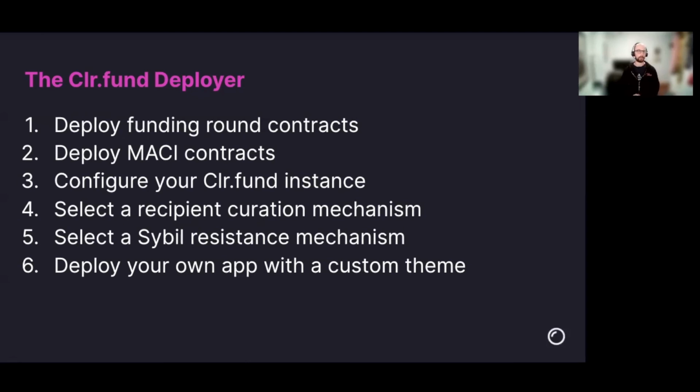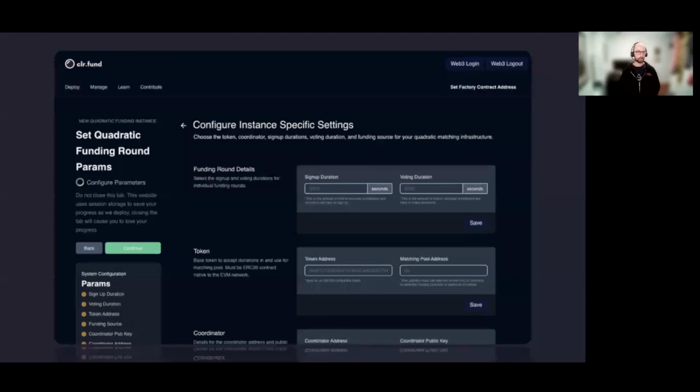Clr.fund deployer will be available across a lot of different EVM networks. We've already deployed some of our initial libraries and contracts to some of the Ethereum testnets, to mainnet, to Polygon and xDAI, and the Arbitrum testnet, and soon, once available, to Optimism, and probably many more as more come online. It's still pretty early, but we've made pretty good progress so far. Here is a sneak peek of the deployer app in wizard mode. We're currently tweaking some of our UX flows and also working on the app deployment side of things. If you're interested in trying it out for your community, we would love your input and to work with you on that.